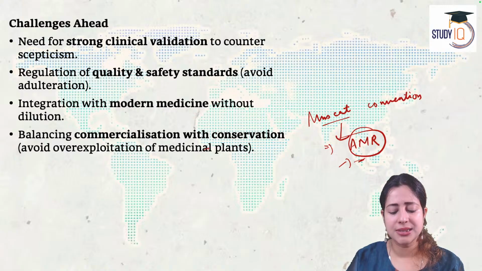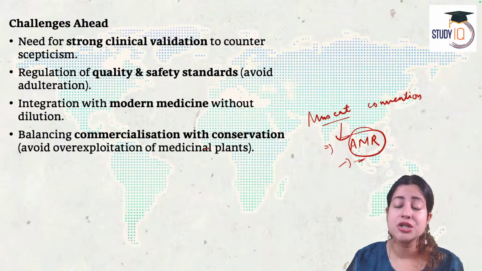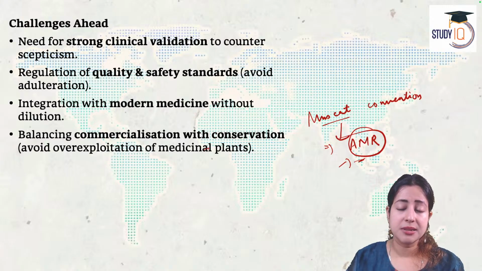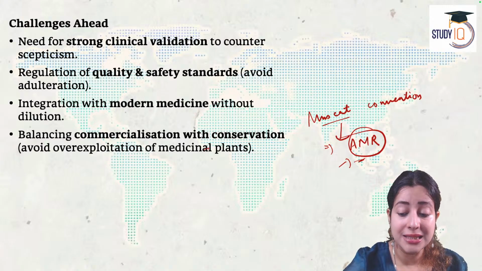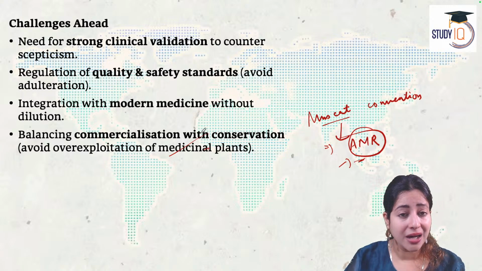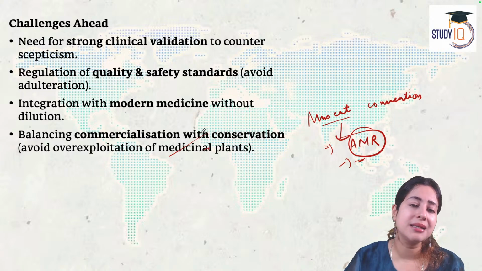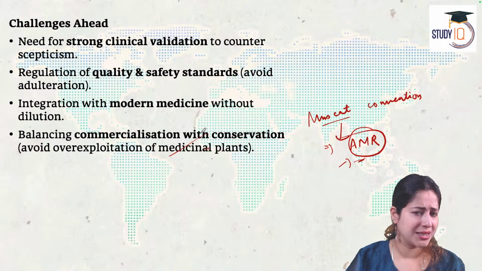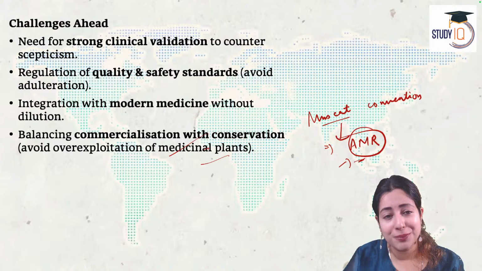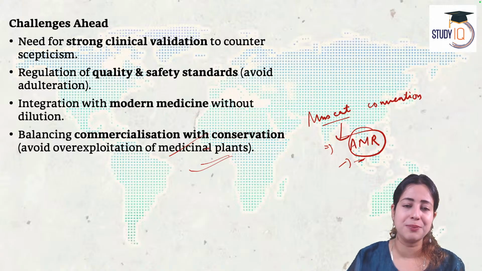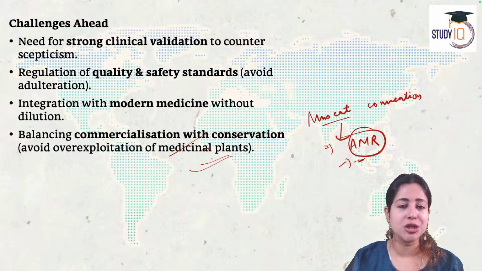There are some challenges, yes. We need better clinical validation to counter the doubts that people have towards Ayurveda. Similarly, better quality and better safety standards have to be looked into. We have to make sure that we integrate Ayurveda in modern hospitals and clinics by creating a separate cell, separate department for that in every hospital. Similarly, we need to make sure that too much abuse of plants also doesn't happen, so that we do not overuse medicinal plants. A very good case study I can mention here.